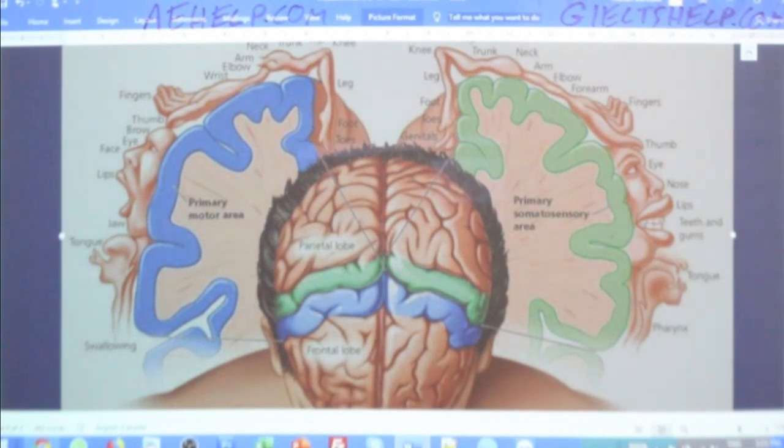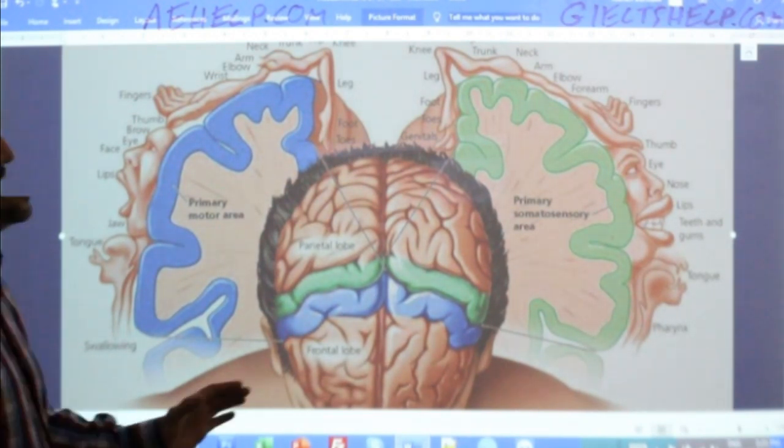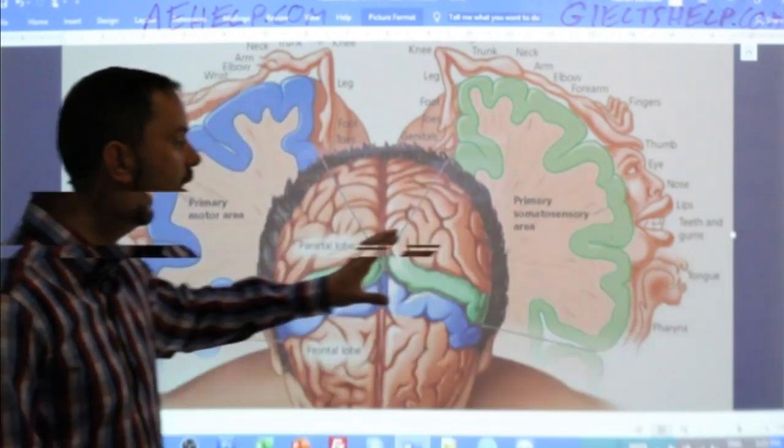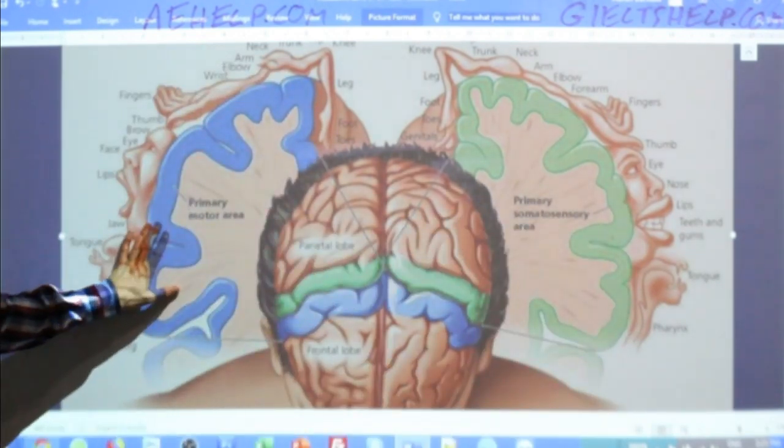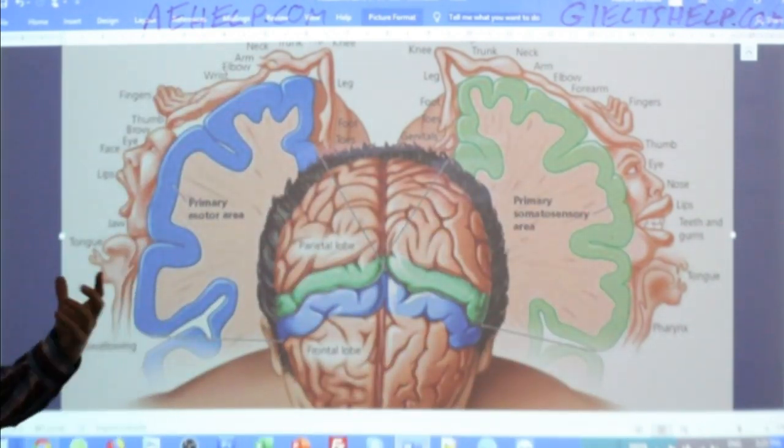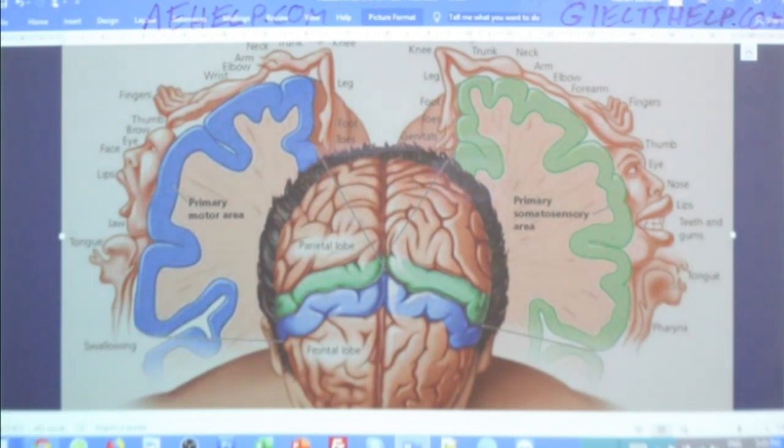So look at the left and right sides. I'll give you a hint. Compare the left side with the right side, and you'll notice that there's a couple of really interesting differences. Okay, even just looking at the picture. So yeah, okay, very good.